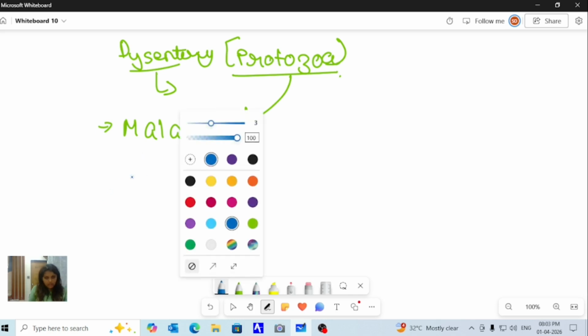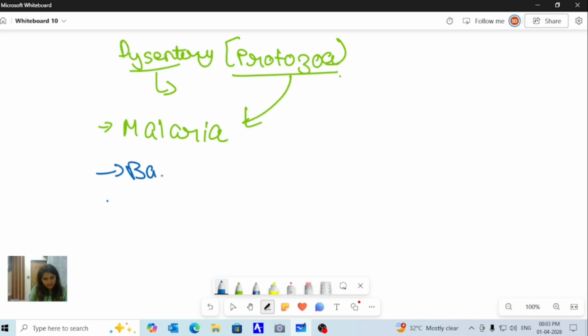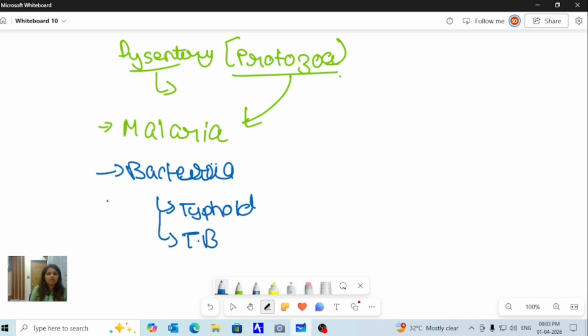Talking about diseases that can be caused by bacteria, two bacterial diseases are given over here. One is typhoid. Typhoid can be caused by contaminated food and water, and that can lead to high fever. And TB, tuberculosis. If an individual is having tuberculosis and I come in contact with that person, I'll also have that disease. This is basically caused by air droplets. I'll continuously cough, and there are chances that my cough would have blood particles also. So these are examples of diseases caused by some of the microorganisms.